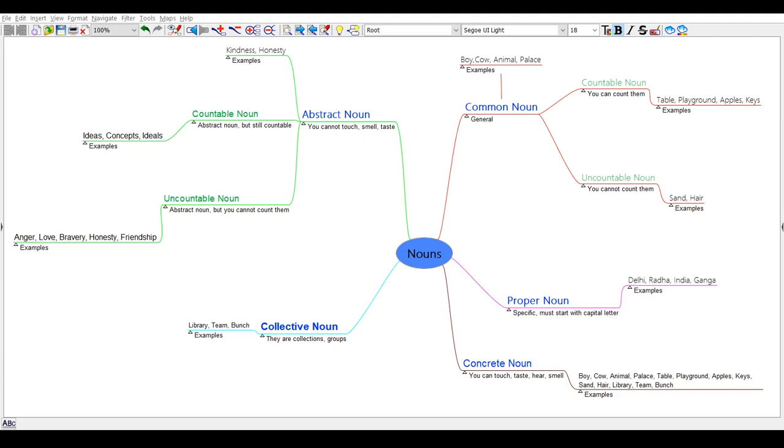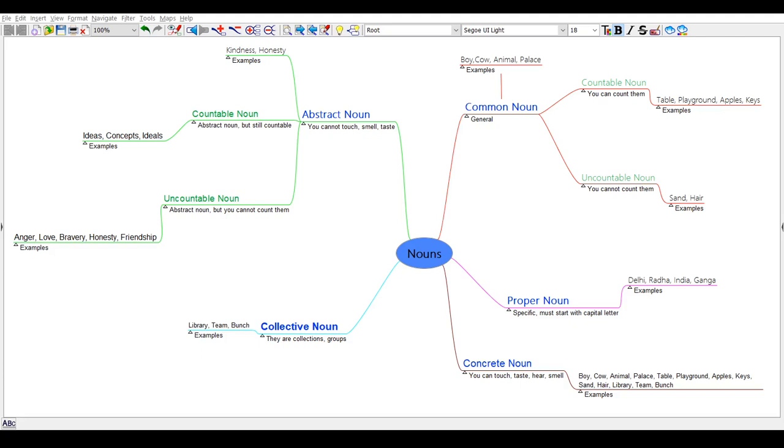Common nouns that are countable are called countable nouns. For example, table, playground, apples, keys. Common nouns that are not countable are called uncountable nouns. For example, sand, hair. Proper nouns are specific names. For example, Delhi, Radha, Ganga. Collective nouns are collection or groups. For example, library, team, bunch.